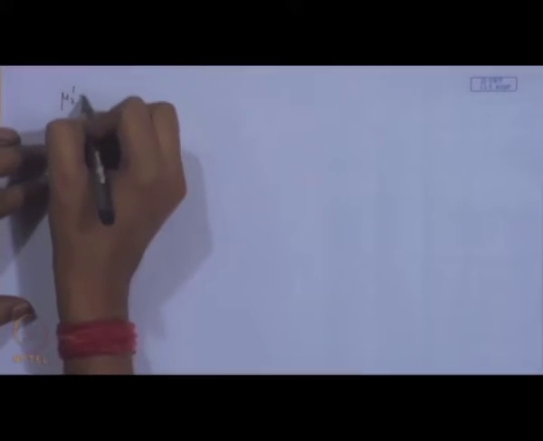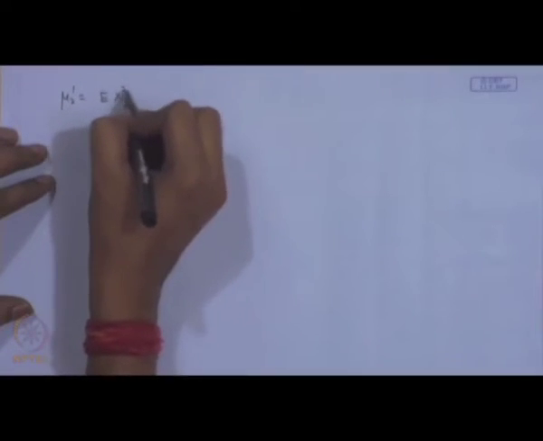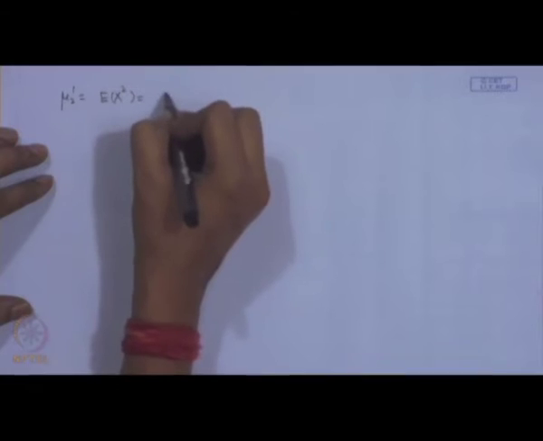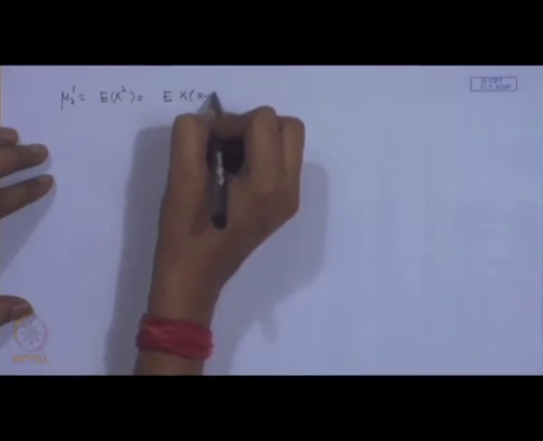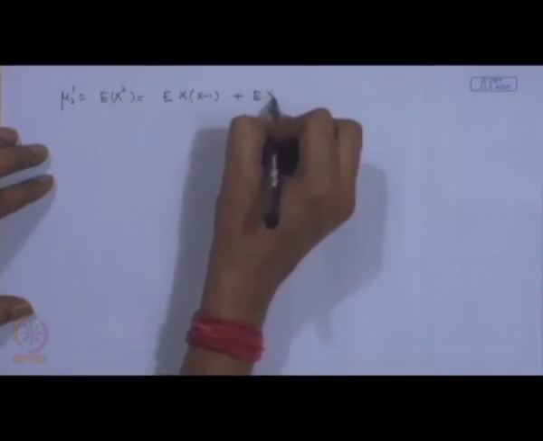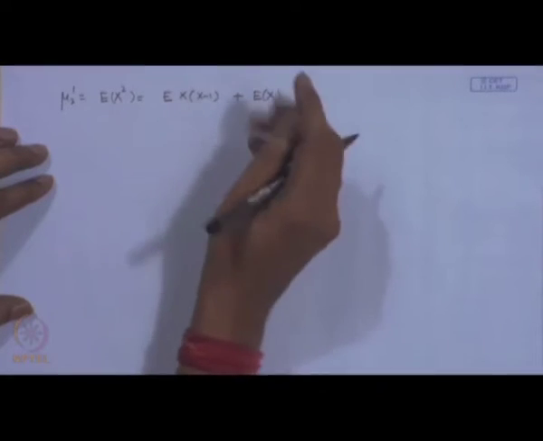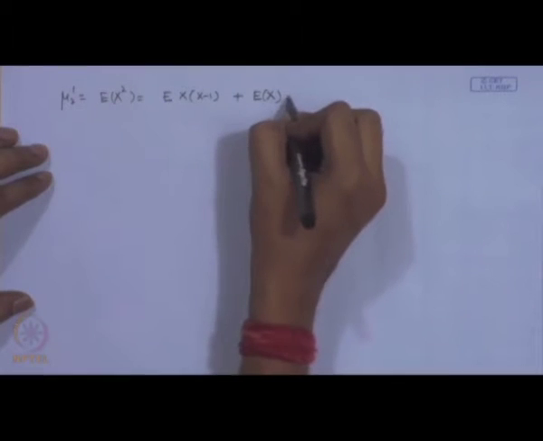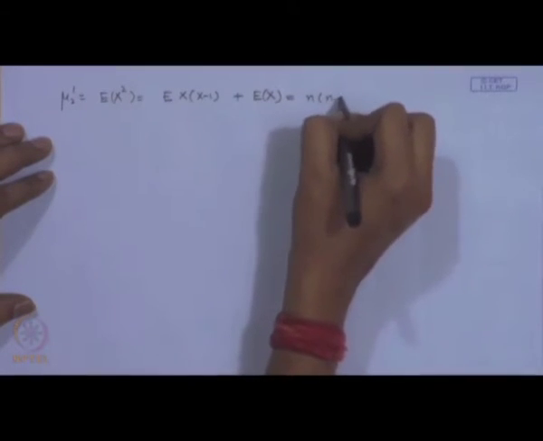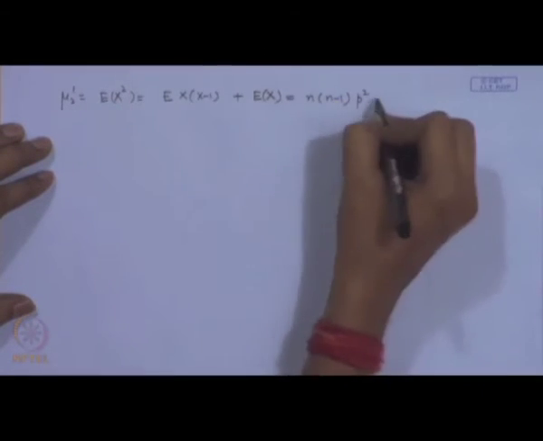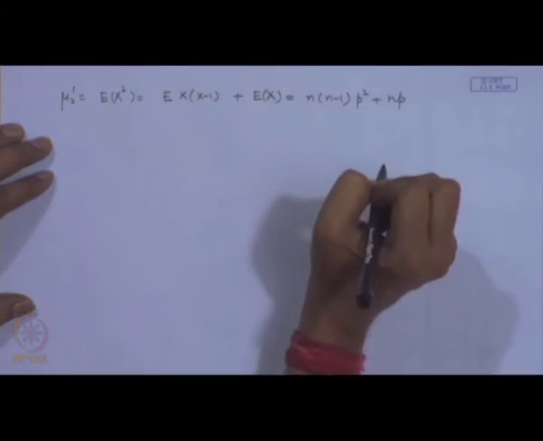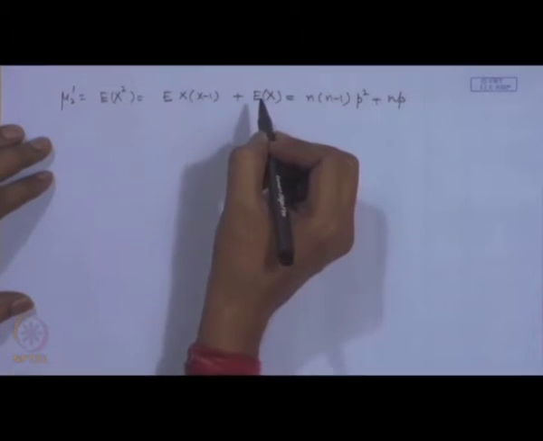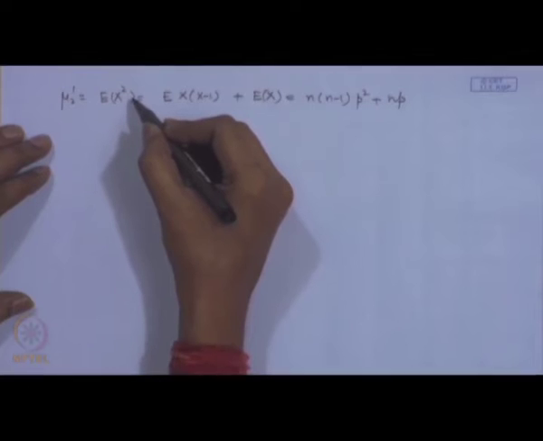Now, we can get mu 2 prime, that is equal to the expectation of x square, expressed as expectation of x into x minus 1 plus expectation of x. Now, these two terms we have evaluated: this is equal to n into n minus 1 p square, and expectation of x is equal to n p. So, we get the second non-central moment of a binomial distribution.